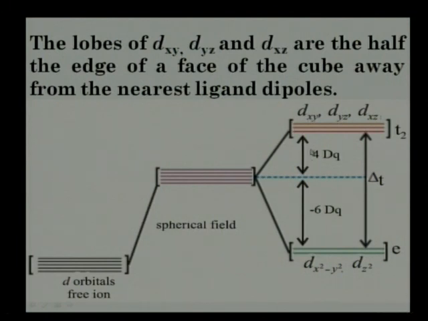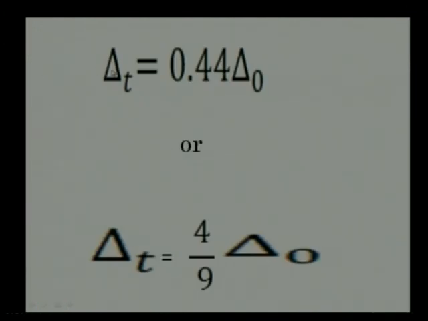So here the energy of the t2 set of orbitals is increased by 4 Dq relative to the unsplit 5-fold degenerate orbital, and similarly the energy of the e set of orbitals is decreased by 6 Dq. Now delta T is equal to only 0.44 delta O. That is the reason why delta T is very small compared to delta O, because the ligand dipoles encounter the orbitals face to face in octahedral complexes, while there is no face to face encounter between metal orbital and ligand orbital in tetrahedral, and therefore the crystal field splitting energy delta T is only 0.44 of delta O.